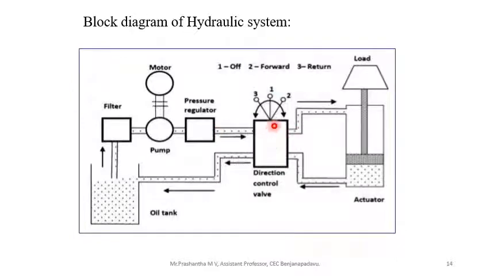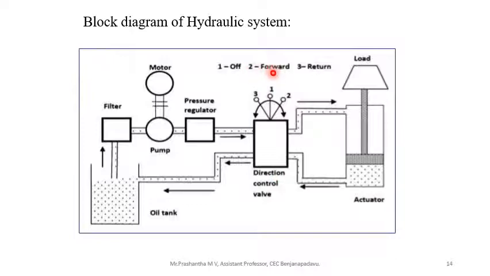The control valve is a 3-position control valve. Position 1, position 2, position 3. Position 1 is half position, position 2 forward, position 3 return. See, position 1, half, means there is no connection between this pipe and this pipe. It means there is no flow, there is no fluid movement. It is a half position.